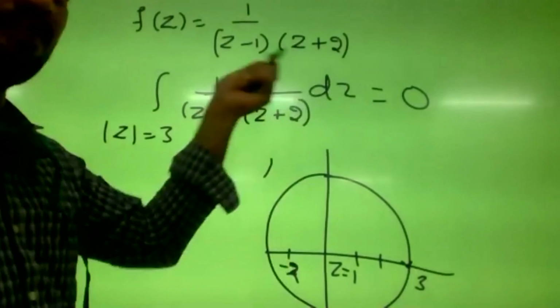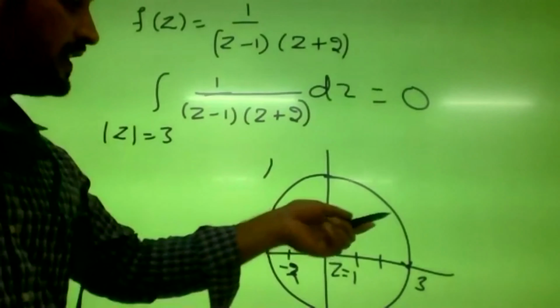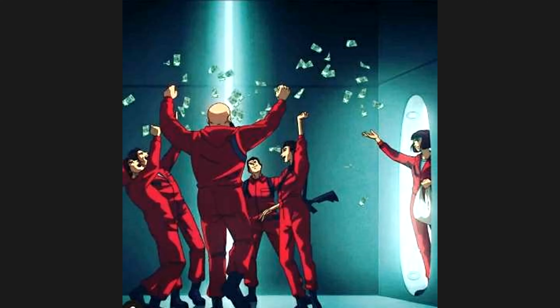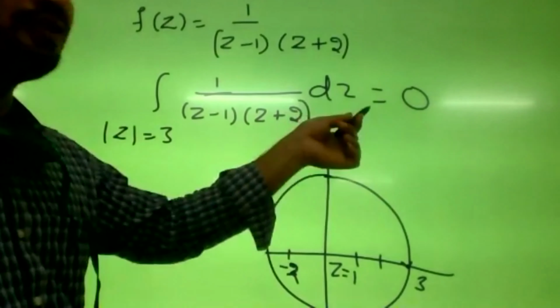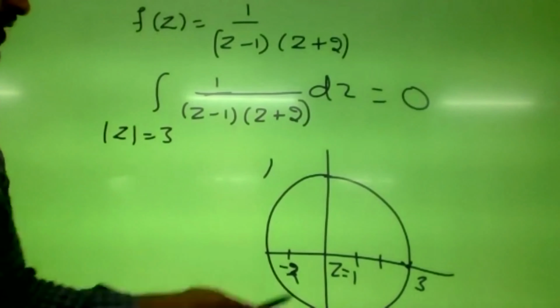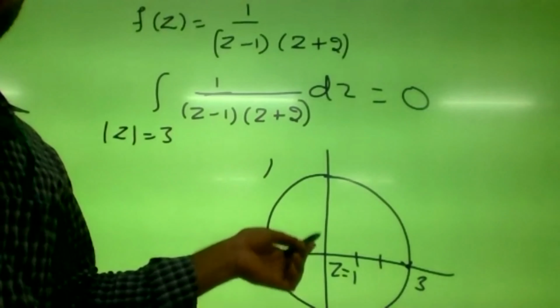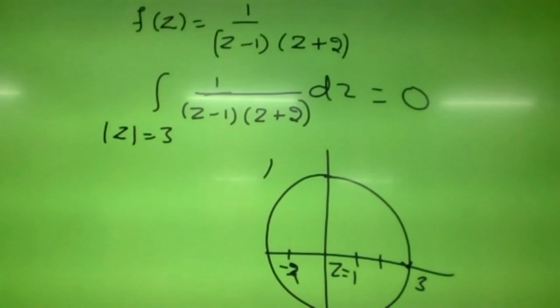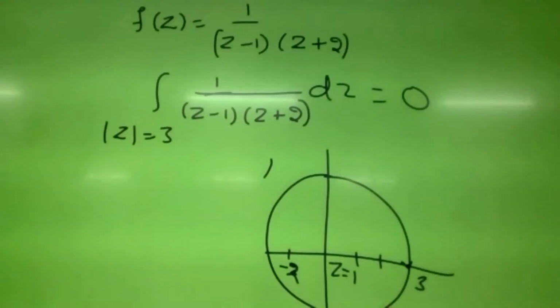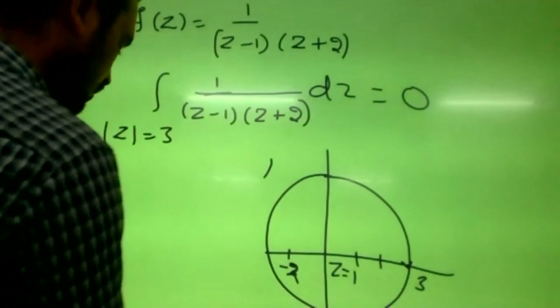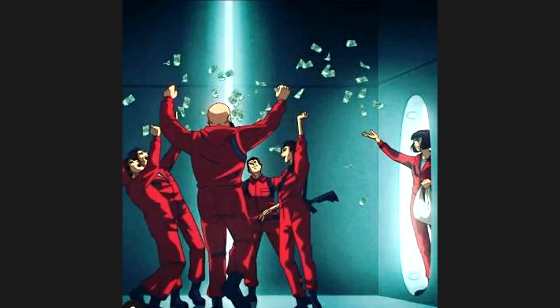So that means inside the curve we cannot apply Cauchy's theorem. Yes, sir. If it is analytic everywhere inside the given curve, then according to Cauchy's theorem it will be 0. Since the points lie inside, we can't apply this Cauchy's theorem. Understood? Yes, sir. So now how can we evaluate it? We have to use Cauchy's integral formula.